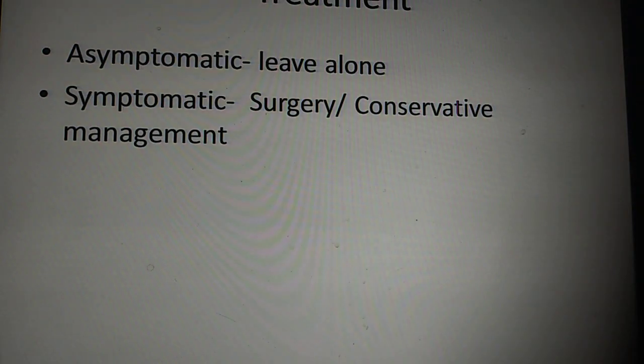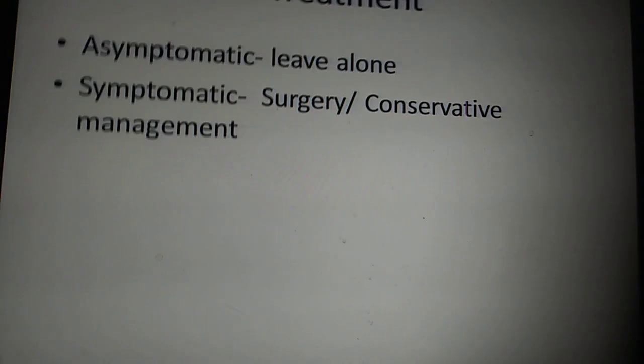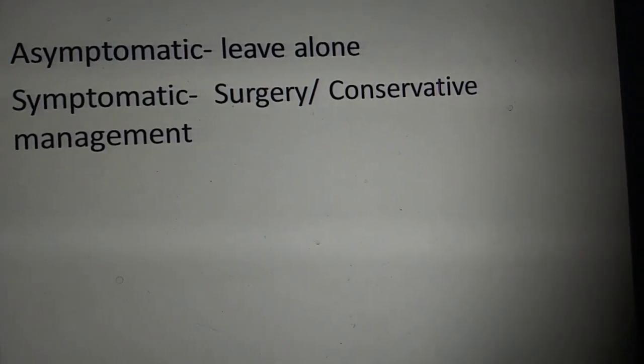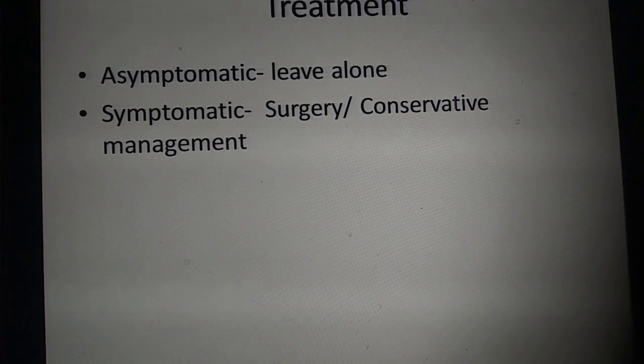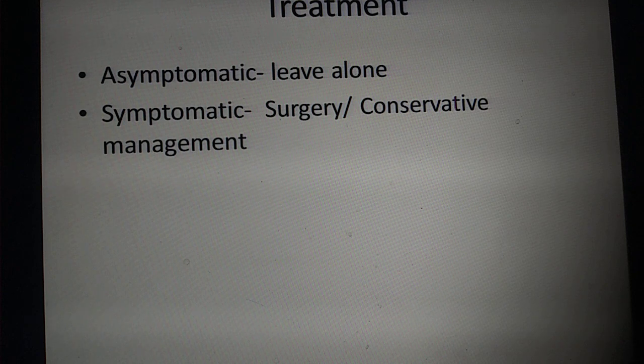So for treatment, if it is asymptomatic, just leave it alone, and if it is symptomatic, surgery or conservative management. Asymptomatic, we would leave alone for 3 to 4 months. In that period, we expect the ovarian function to come back to normal and all these functional cysts generally disappear. That is why we say leave alone.